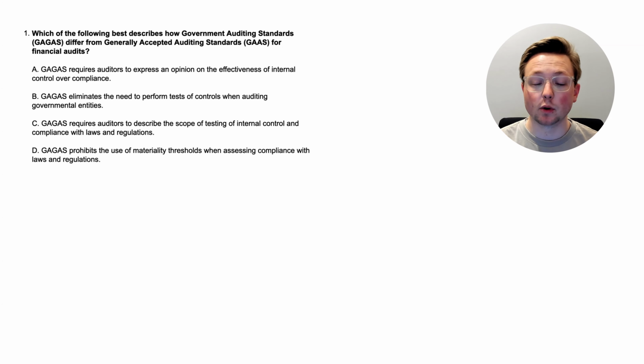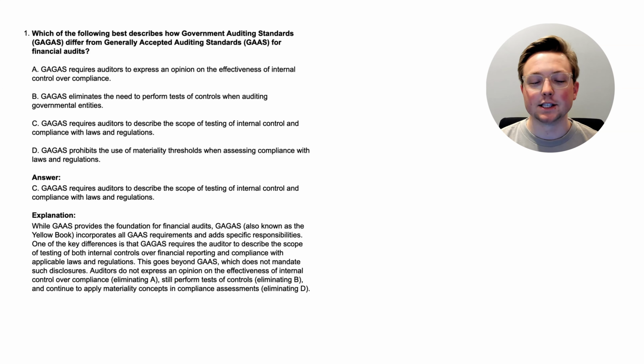Option A, GAGAS requires auditors to express an opinion on the effectiveness of internal control over compliance. Option B, GAGAS eliminates the need to perform tests of controls when auditing governmental entities. Option C, GAGAS requires auditors to describe the scope of testing of internal control and compliance with laws and regulations. Or option D, GAGAS prohibits the use of materiality thresholds when assessing compliance with laws and regulations. So what is the difference between GAGAS and generally accepted auditing standards? So, normal auditing standards. What's the difference? If you don't know, that's okay. We're going to use this question to learn what we need to know. So let's go into the explanation together.